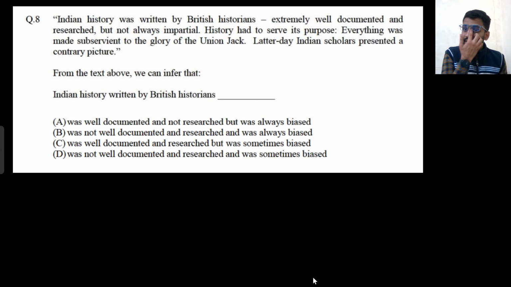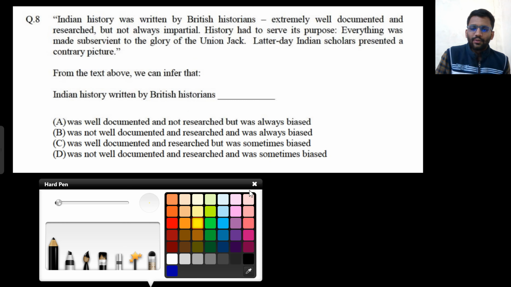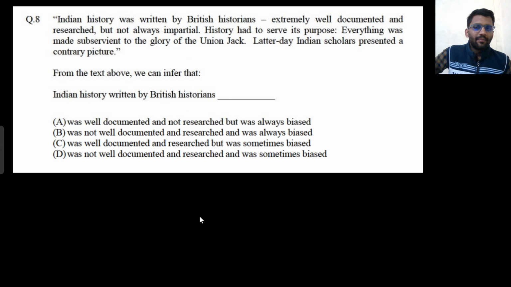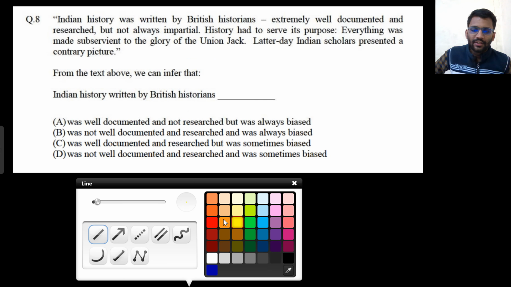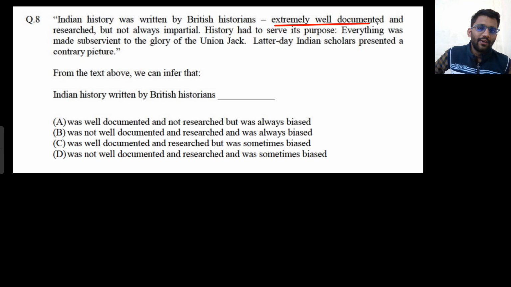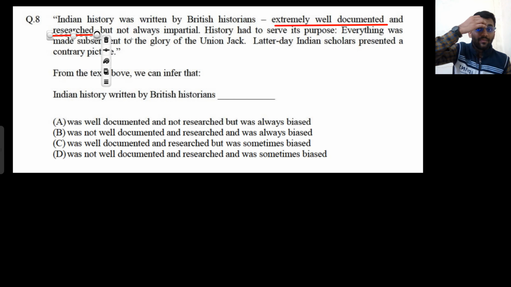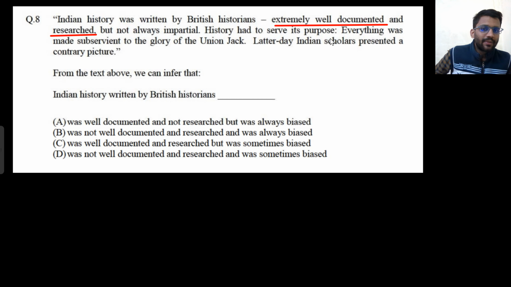Okay, this is also a good question. Indian history was written by British historians, extremely well documented and researched. So this is the positive line. It was well documented and researched. But not always impartial. History had to serve its purpose. Everything was made subservient to the glory of Union Jack. Later day Indian scholars presented a contrary picture. So the Britishers wrote the Indian history.